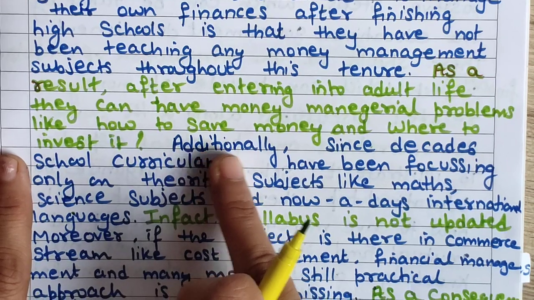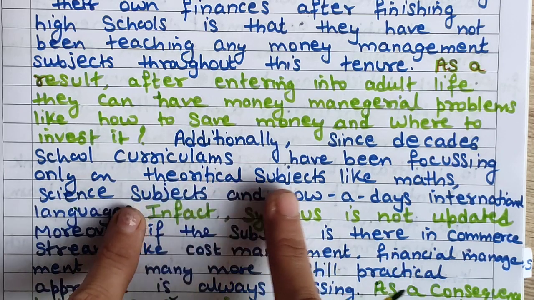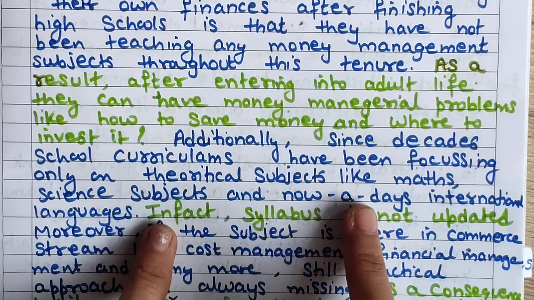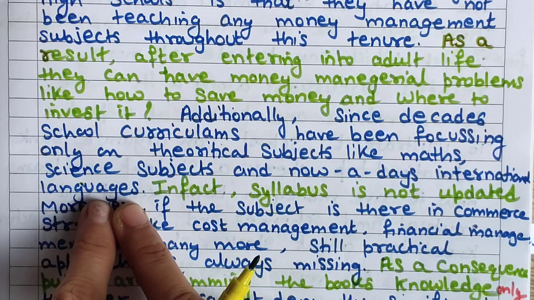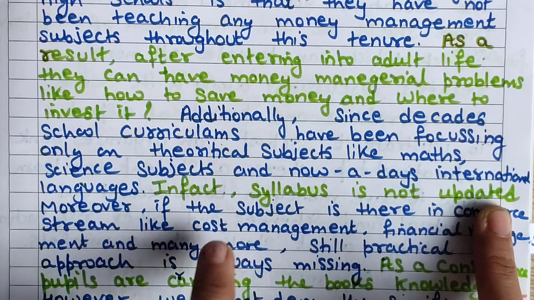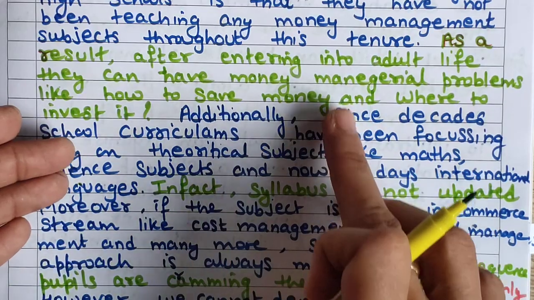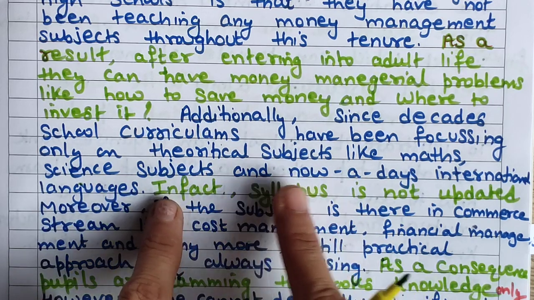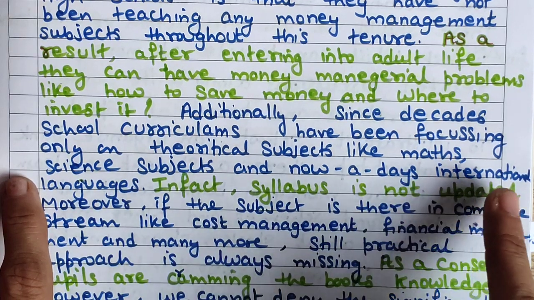So additionally, second point, since decades, school curriculums have been focusing only on theoretical subjects like maths, science subjects and other social science subjects, and nowadays, in modern education, international languages are also being focused on. You can write, in fact, syllabus is not updated. So this is the more important point. Why have I written it in green? So that you can understand more, because otherwise it would look the same on the screen. That's why I have used these green colors also. So I am mainly focusing here also on the syllabus not being updated.